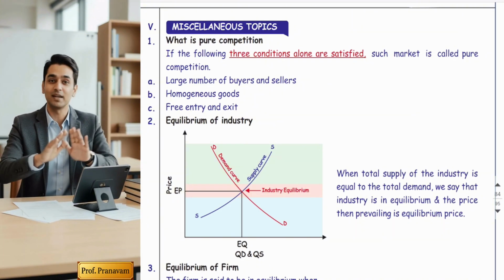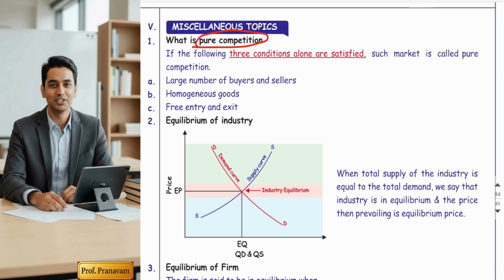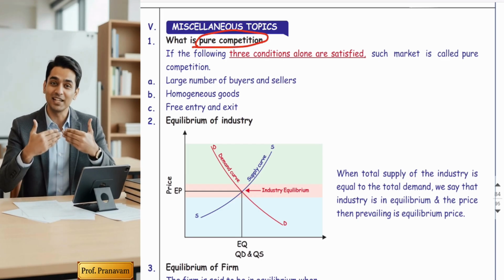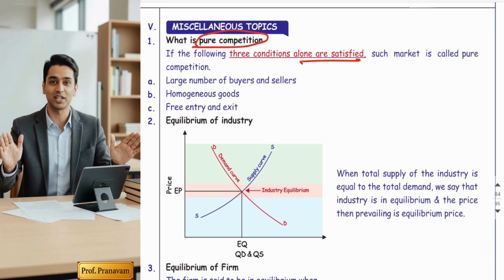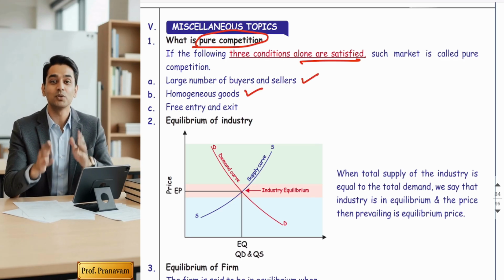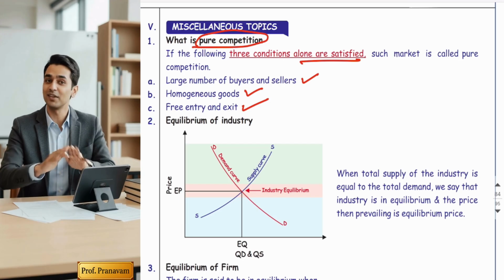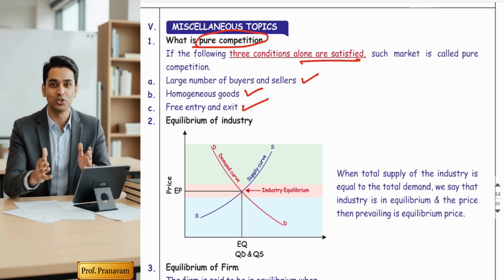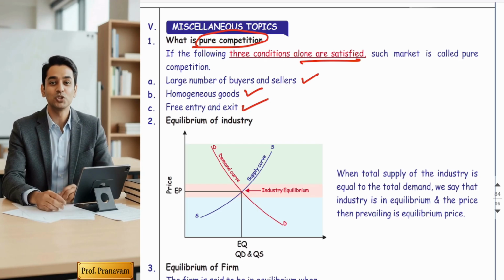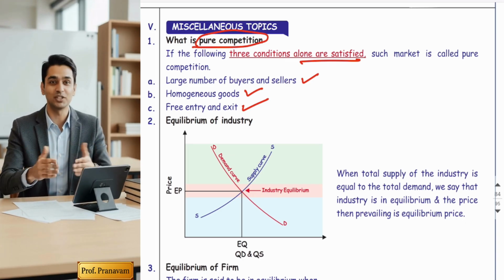The first is pure competition. Friends, a market is called purely competitive when three conditions alone are satisfied. That is, there should be a large number of buyers and sellers, goods should be homogeneous, and free entry and exit. Friends, pure competition is a very practical market that prevails in the country. Now, from pure competition, perfect competition has been derived. Perfect competition is totally impractical, but pure competition is practical.